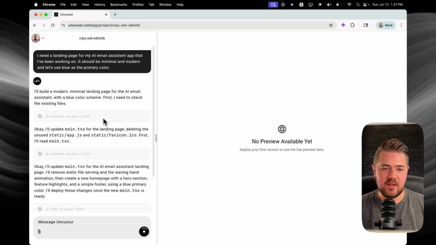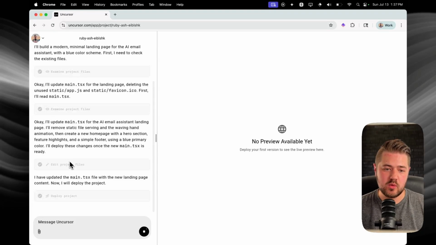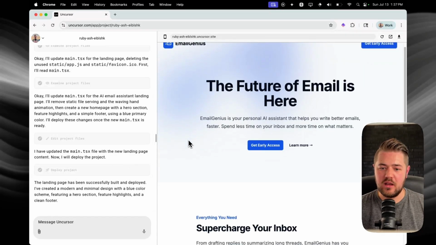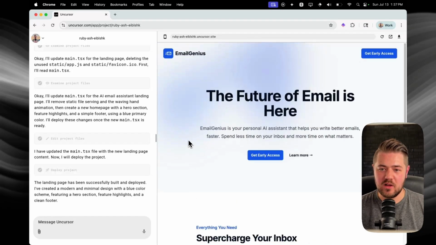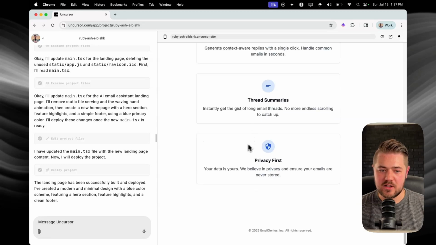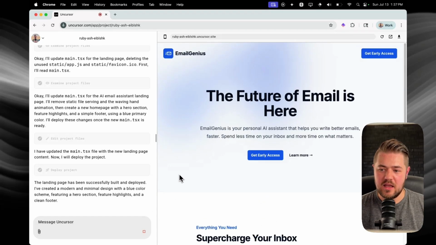So you can see on the left, the agent's working on that request. It is a true agent. It's calling these tools as it needs them to examine the files, edit the files, and deploy the project. And that's pretty sweet. So we've got a little landing page. It's got a nice gradient in the background, get early access. It's got some featured sections. Go ahead and add a contact form in the hero to join a waitlist.